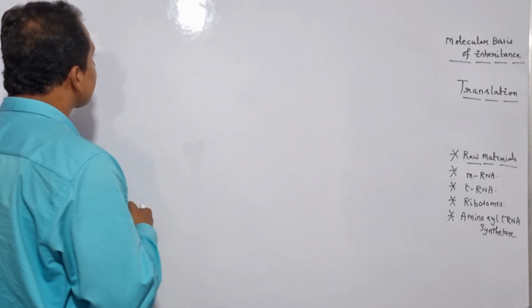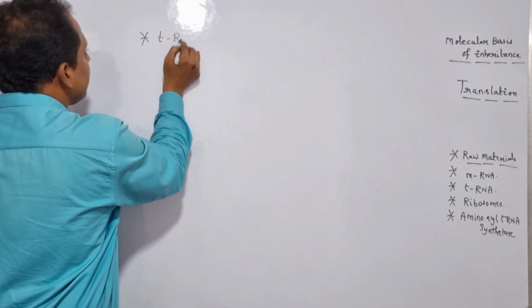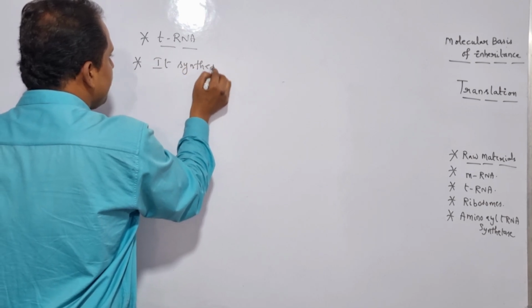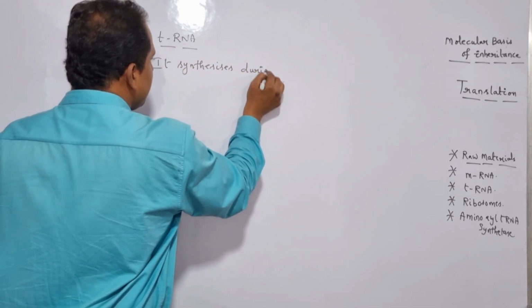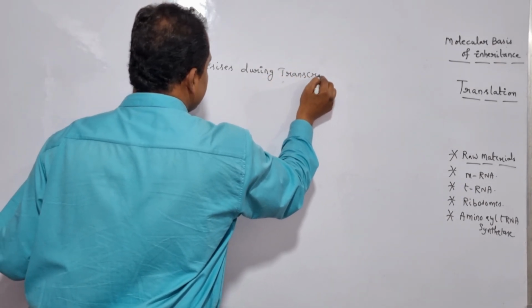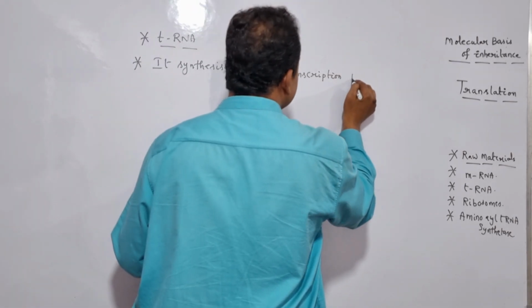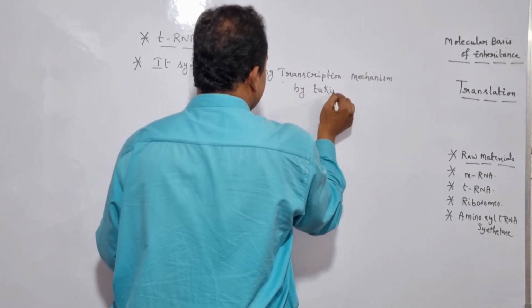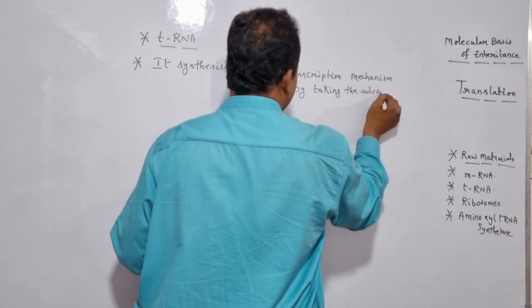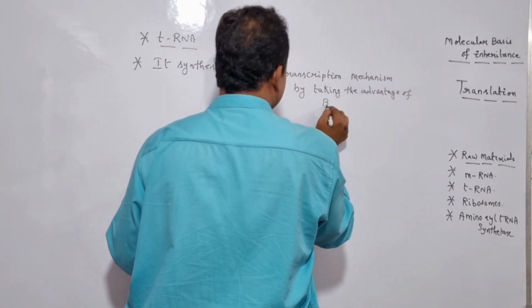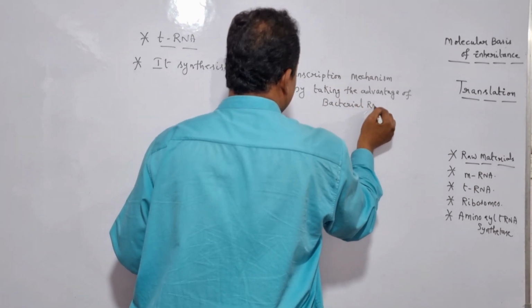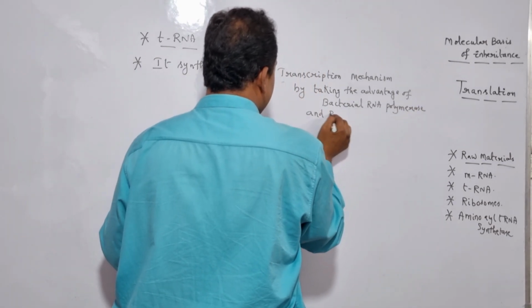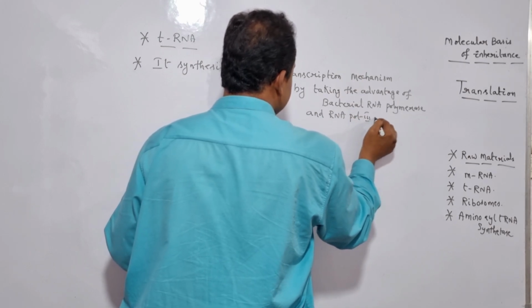So let me write it here. tRNA or transfer RNA synthesizes during the transcription mechanism by taking the advantage of bacterial RNA polymerase and RNA polymerase 3 in eukaryotes.